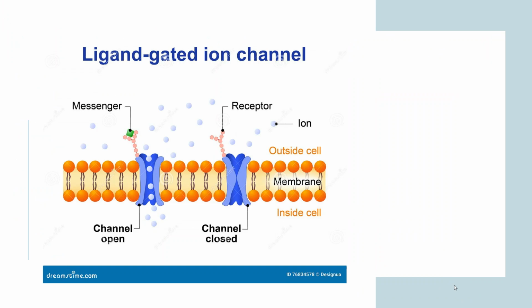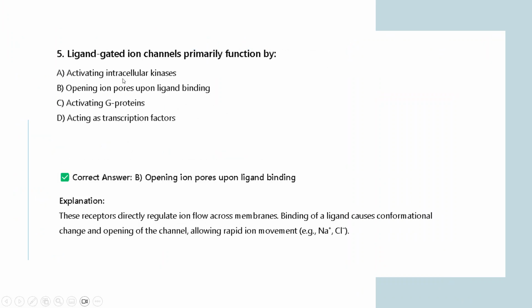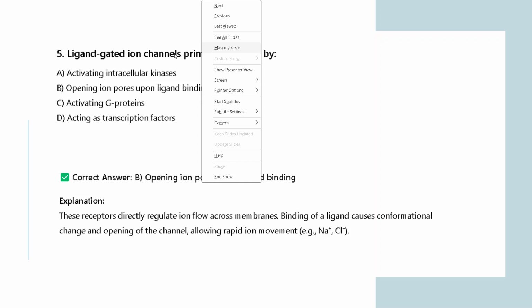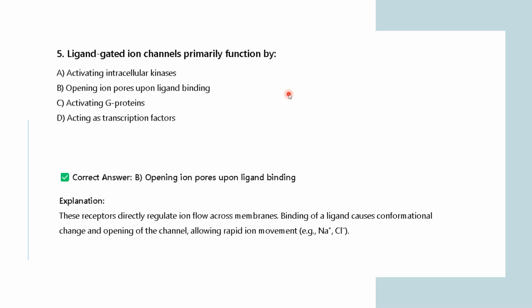Here, they first open the ion pores upon ligand binding. We have also learned through the pictorial graph that when your signal molecule binds to the ligand gated channel, the gated channel will open, right? The right answer is B, opening of the ion pores upon ligand binding. These receptors directly regulate ion flow across the membrane. Binding of the ligand causes a conformational change and opening of the channel, allowing rapid movement of ions, for example sodium and chloride.